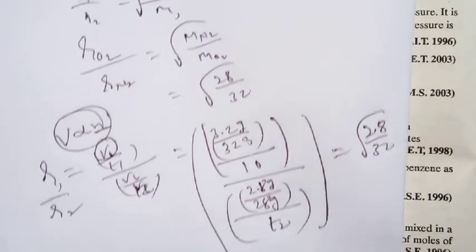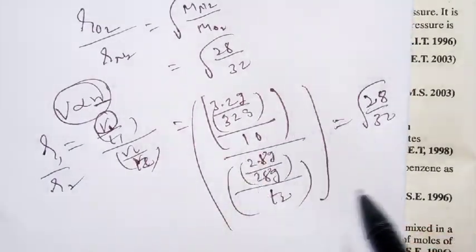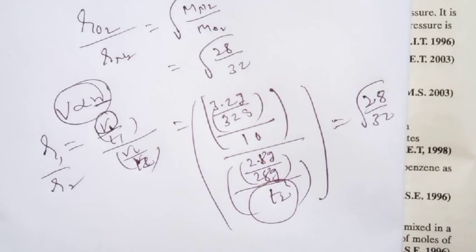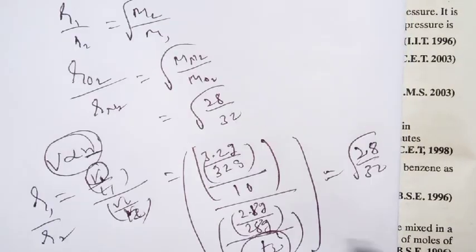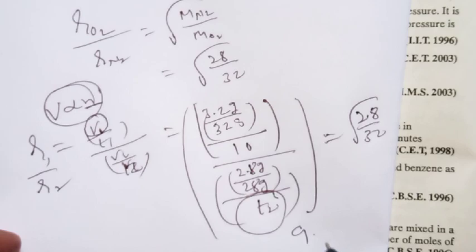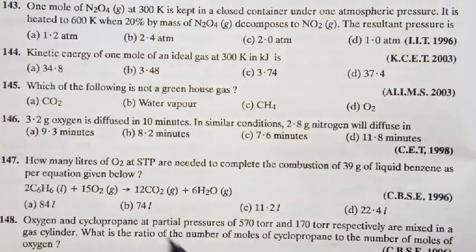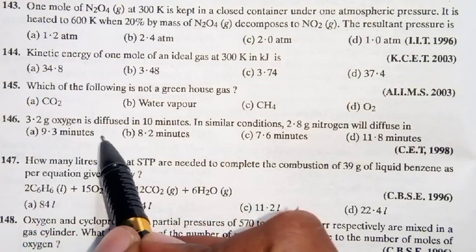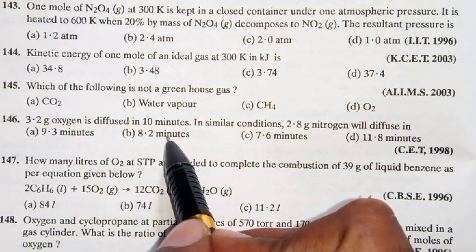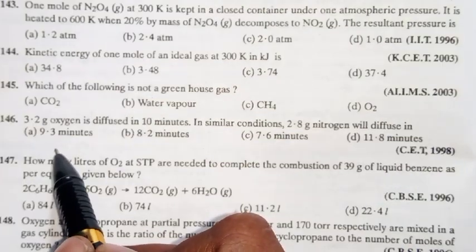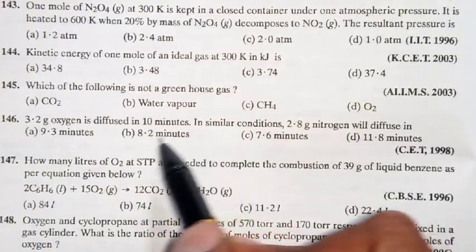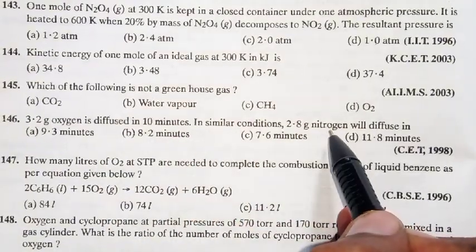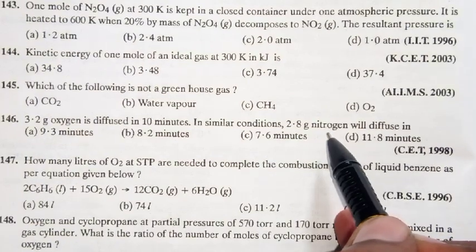If you simplify, you'll get the T value, nearly 9.3. That means the answer here is 9.3 minutes. If 3.2 grams of oxygen diffuses in 10 minutes, then nitrogen diffuses within 9.3 minutes only. The small logic is that compared to oxygen, nitrogen's molecular weight is less, so definitely within a short span of time it can diffuse.